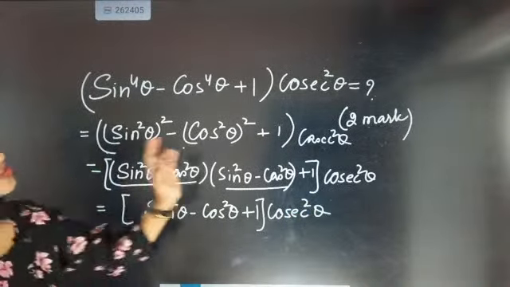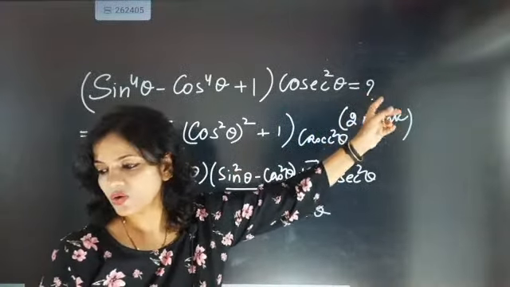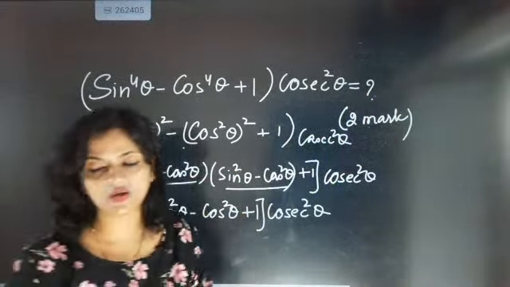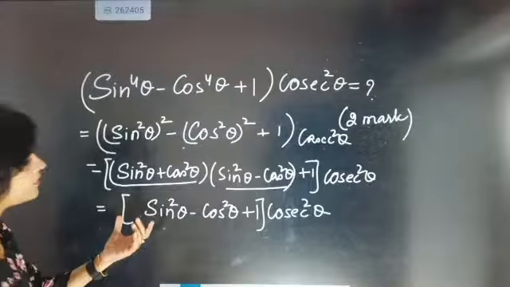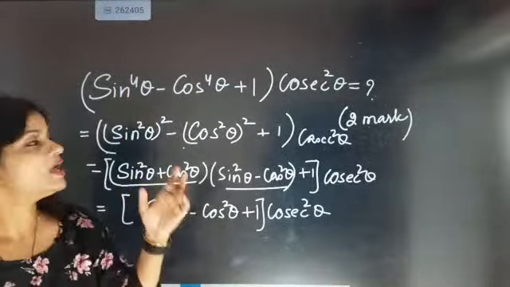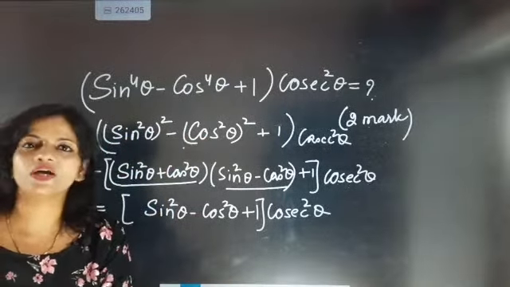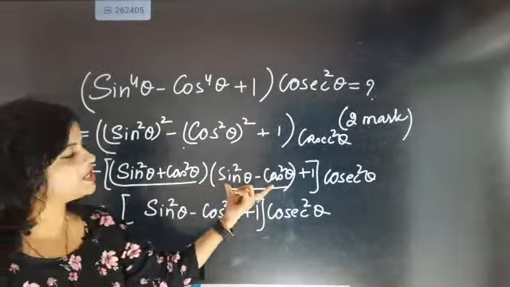Now in the question part, if you are saying that you have to solve it and you have to get some value, to get some value, exactly what we have done is we brought it till here. The simple method is: 4 I split as 2, and then it is coming in the formula a square minus b square. We know the a square minus b square formula is (a plus b)(a minus b).